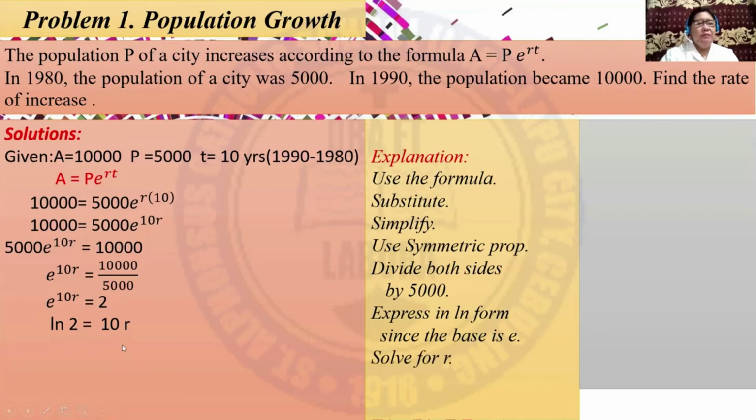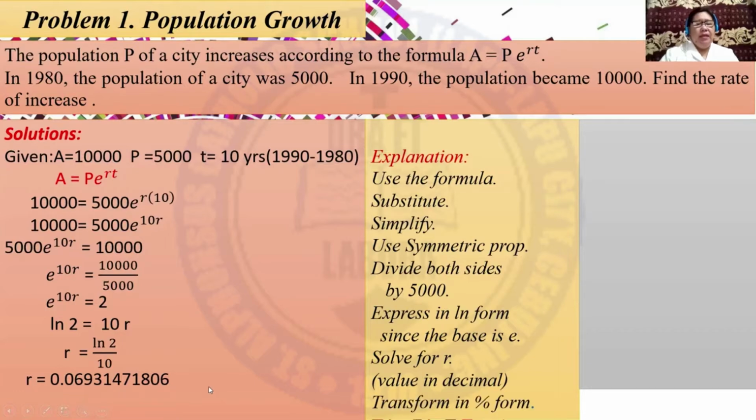And then we have to solve for r. So r = ln 2 over 10. So just divide both sides by 10. And take the value of r in decimal, so that is equivalent to 0.06931471806. And transform in percent form.